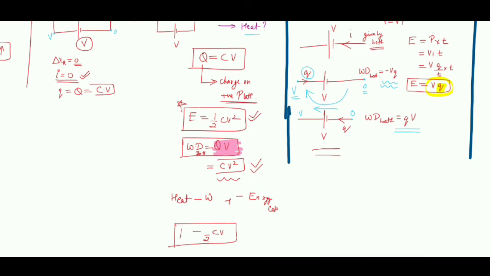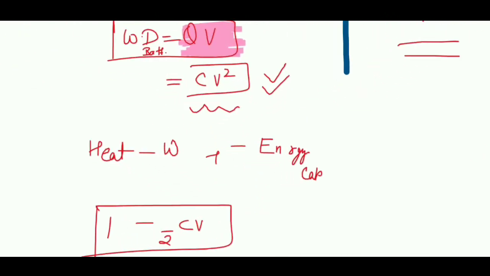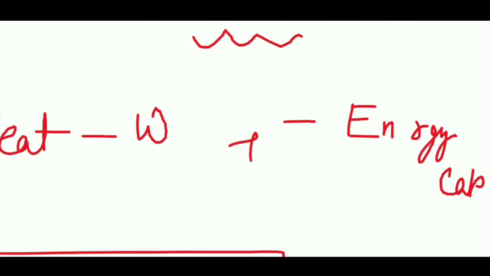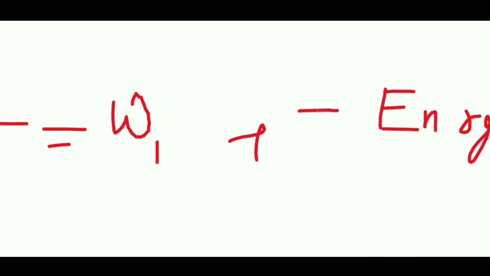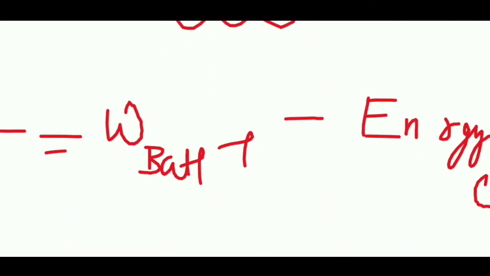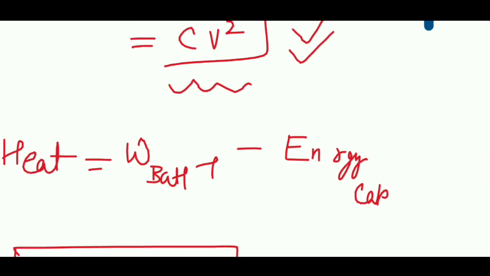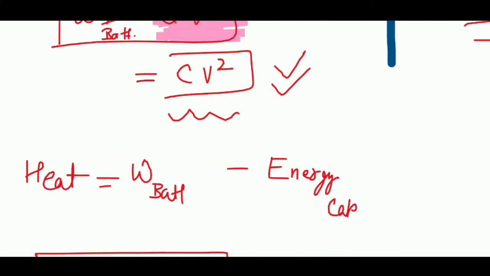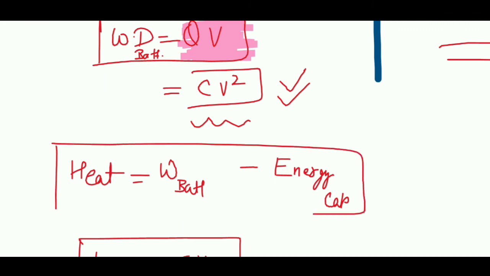So the more general formula, this was work done by battery subtracted by energy stored in the capacitor. Okay, this is the formula over here.